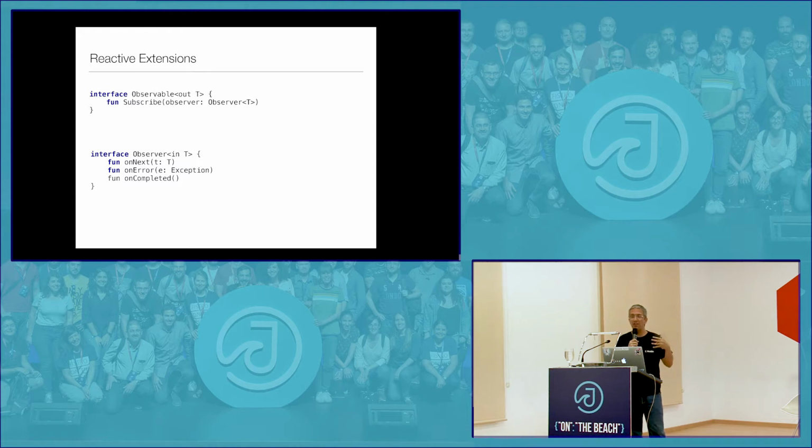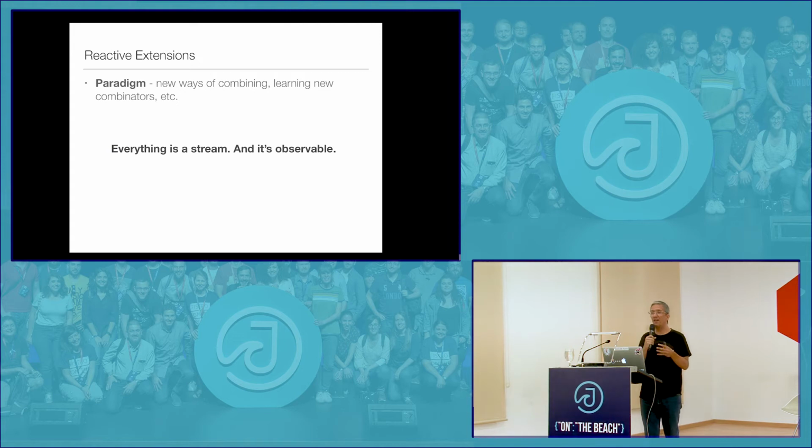But anyway, there you go to a model where you have what they call observables, and then things that subscribe to those observables. So it's kind of like a twist on the observer pattern. And essentially you have this observable interface that things can subscribe to, and then the observer will act based on the next value coming in, on error, on completed, etc. Now, when you start to play with RxJava, the first thing they tell you is everything is a stream and it's observable. That is essentially the way they introduce you to RxJava, which is kind of similar to that comic, like, did you just tell me to go? And yes. That's what they're saying to you, right?